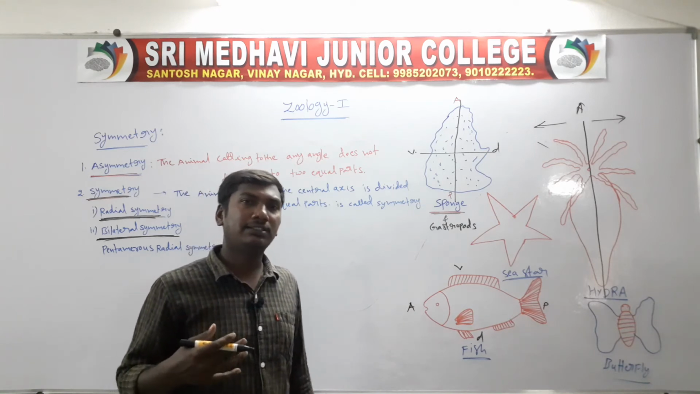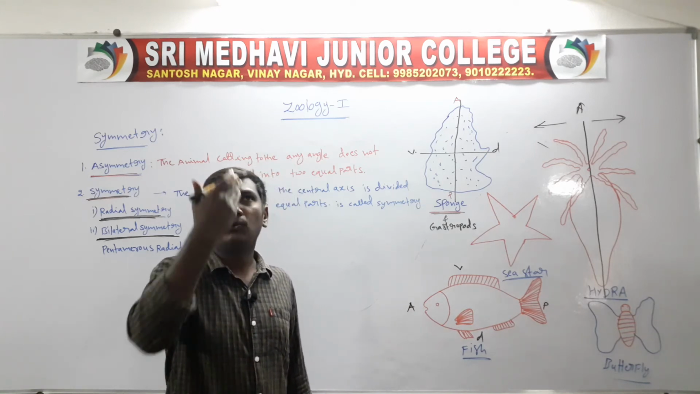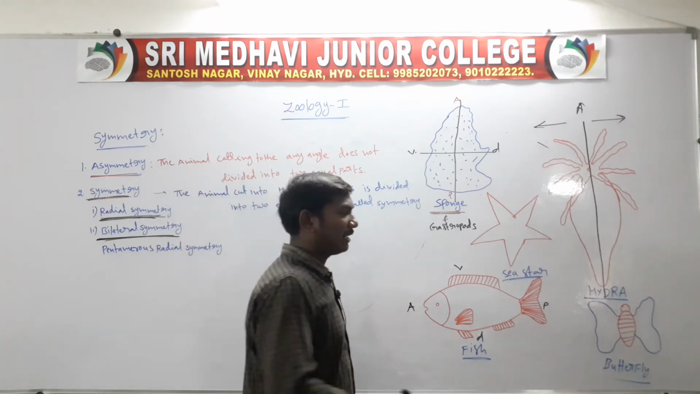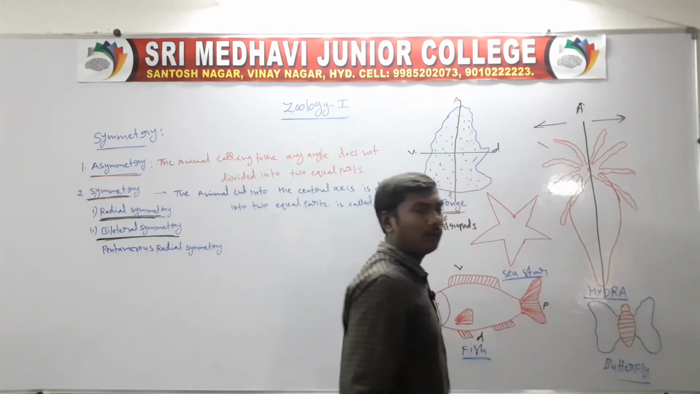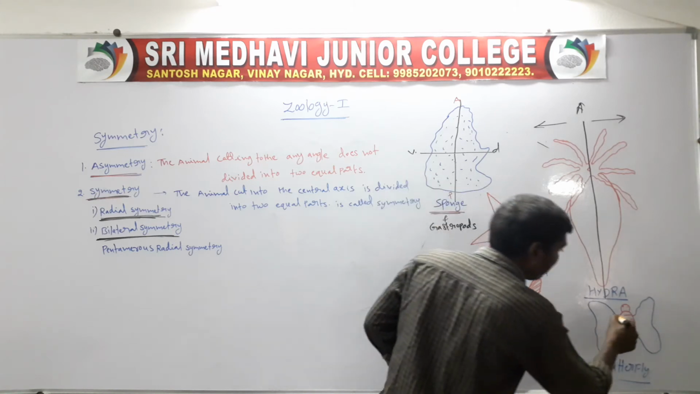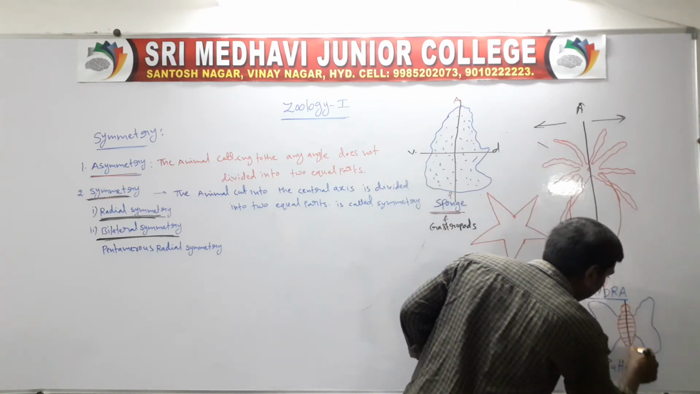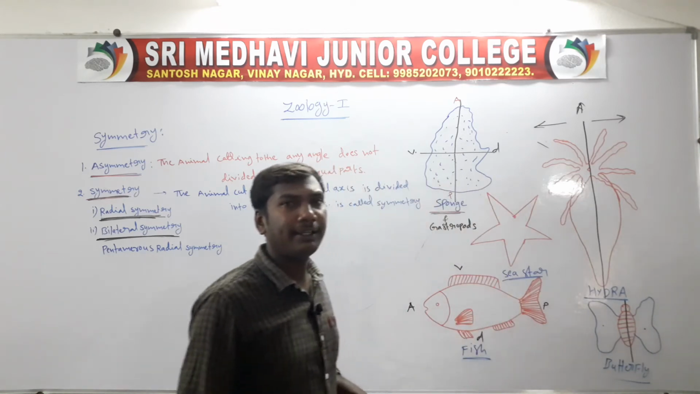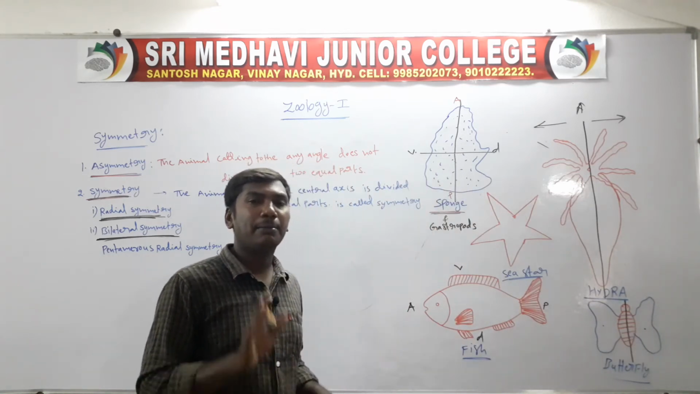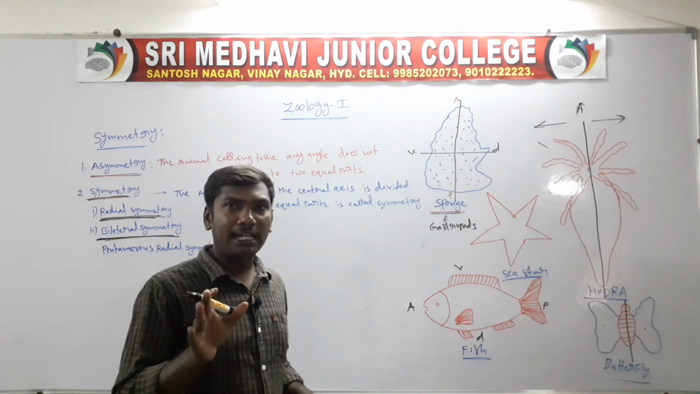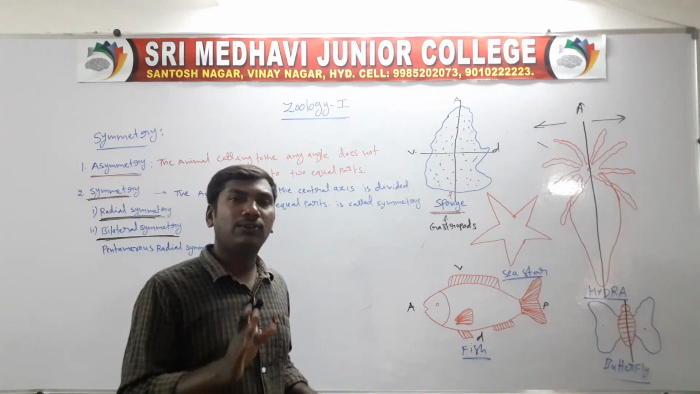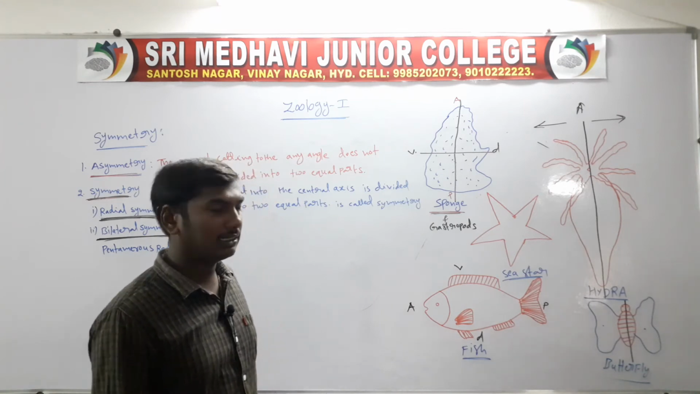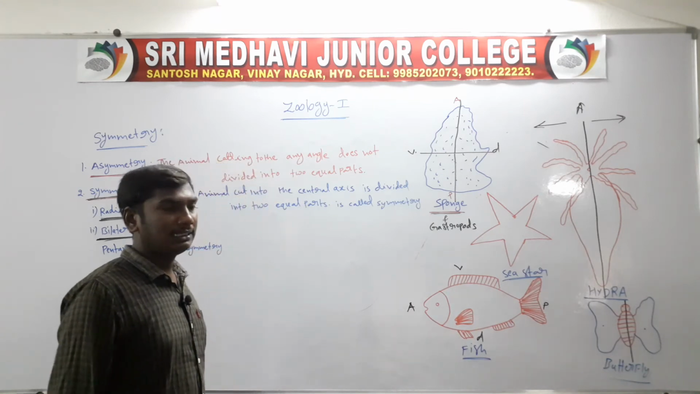The human being is also an example of bilateral symmetry. Only one angle divides it into two equal parts. Another one is a butterfly. Only one angle divides it into two equal parts, so these are the half parts. So these are called bilateral symmetry. Bi means two. The animal has only one axis, only one plane, dividing it into two equal parts, and that is called bilateral symmetry.